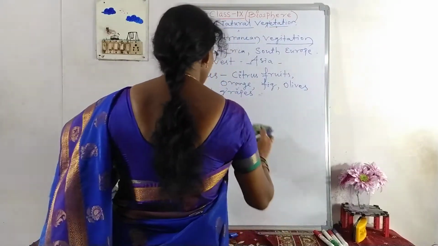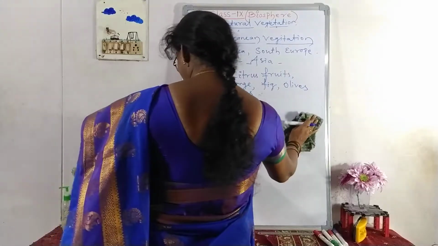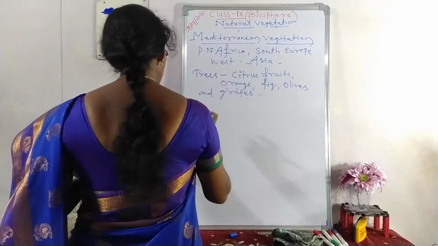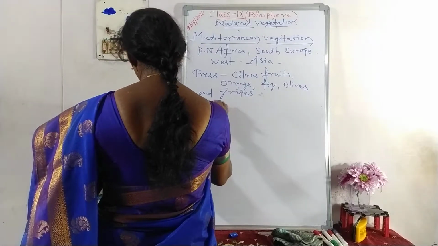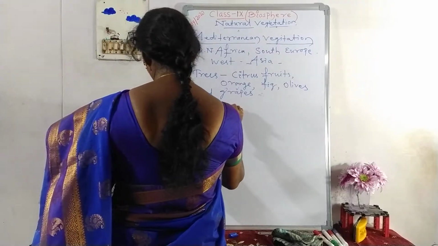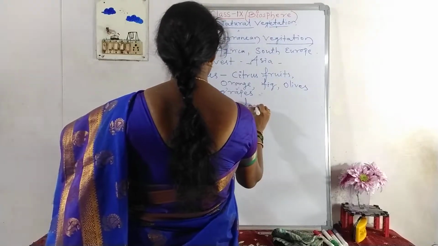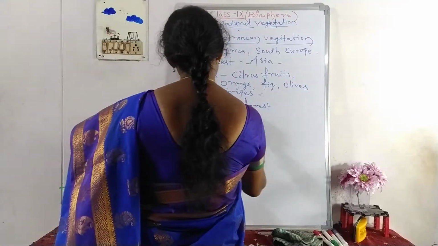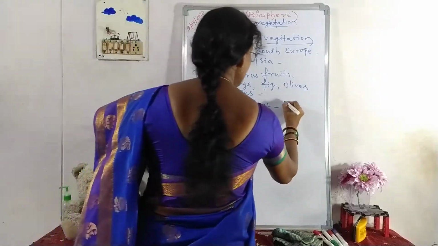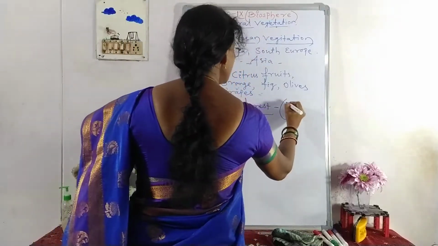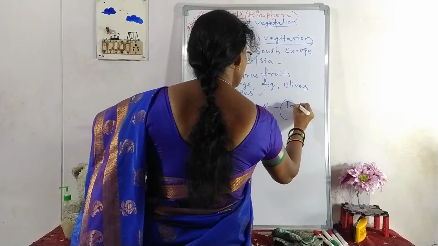Then the next type of forest is coniferous forest. These forests are also called taigas.